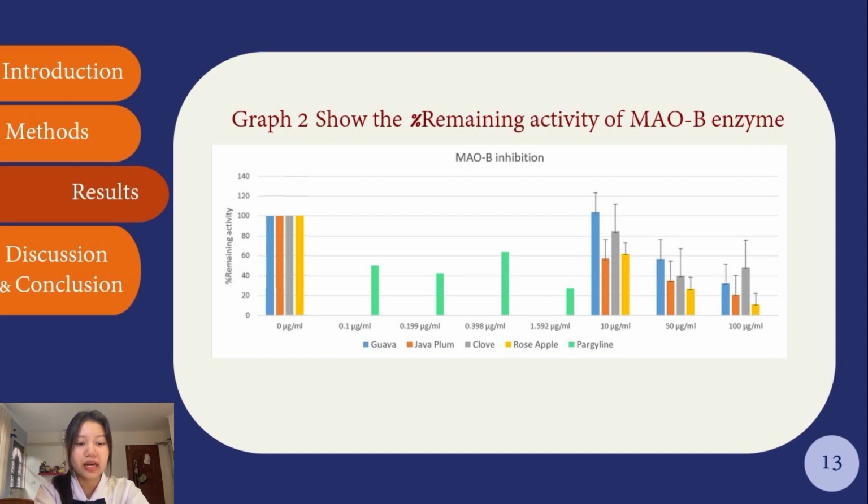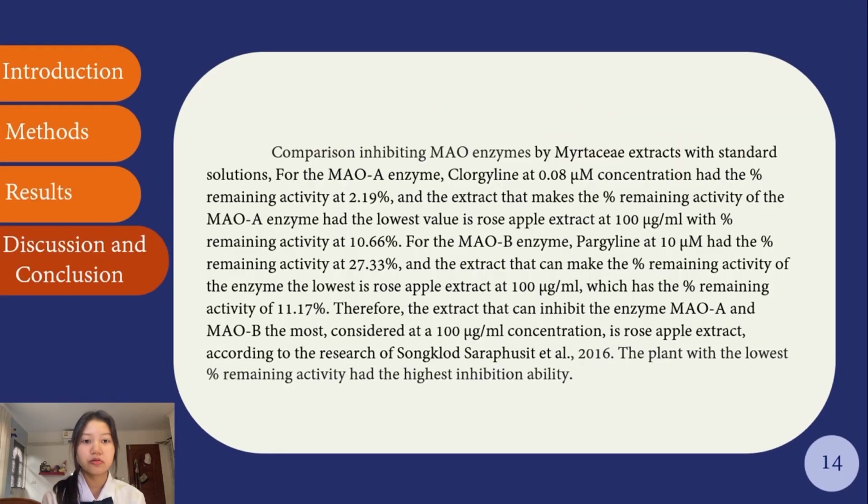For discussion and conclusion, comparing inhibition of MAO enzyme by Mya-TACF extracts with standard solutions. For the MAOA enzyme, clorgyline at 0.08 micromolar concentration had a percent remaining activity of 2.19%. And the extract that made the percent remaining activity of the MAOA enzyme the lowest is rose apple extract at 100 microgram per milliliter, with percent remaining activity at 10.66%.